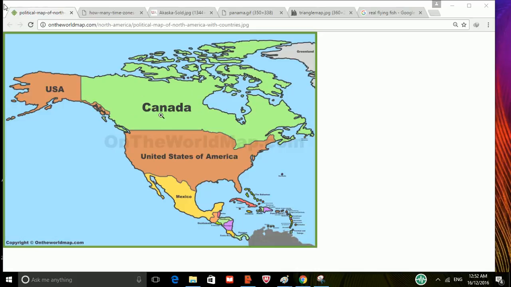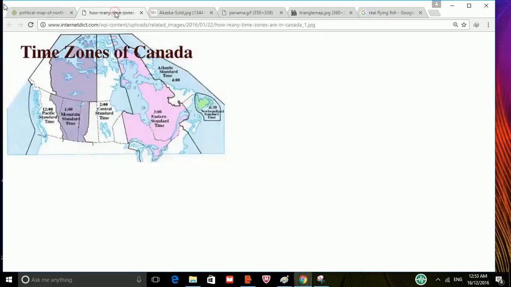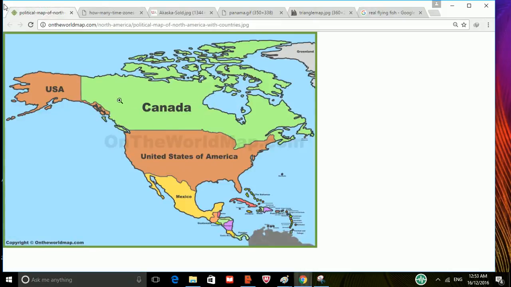Canada is the second biggest country of the world. Only Russia is bigger than Canada, and you can see it has the biggest coastline in the entire world. So Canada is so big, you can imagine that it has 6 time zones. So you can see 1, 2, 3, 4, 5, 6 time zones of Canada. So Canada is on the top, the biggest country of North America.